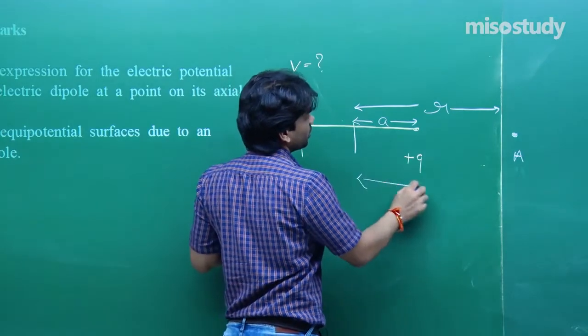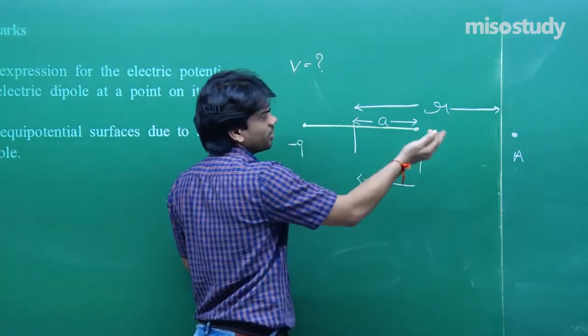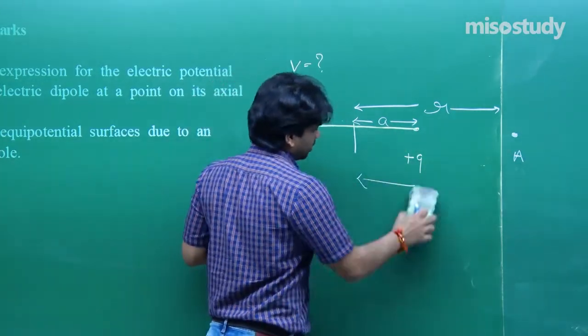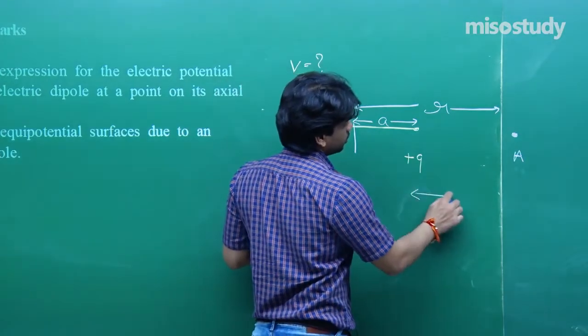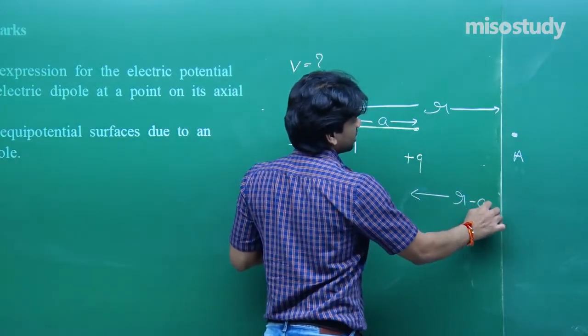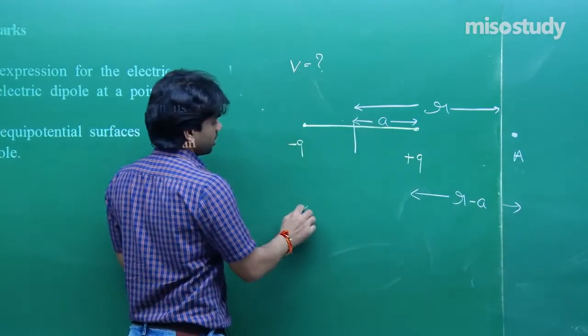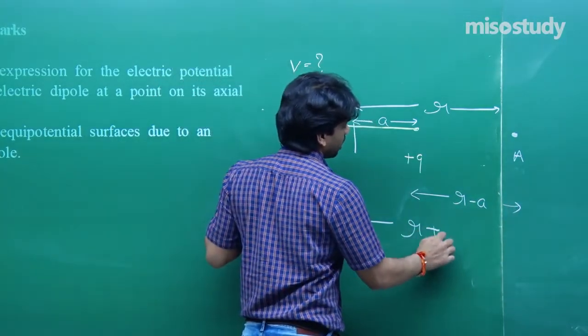So this part is R, from the plus Q charge it becomes R minus A, and from the minus Q charge it becomes R plus A.